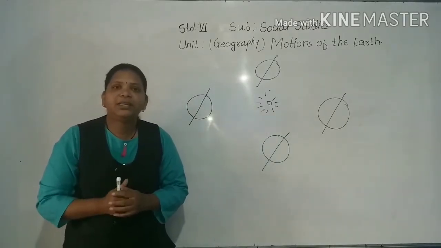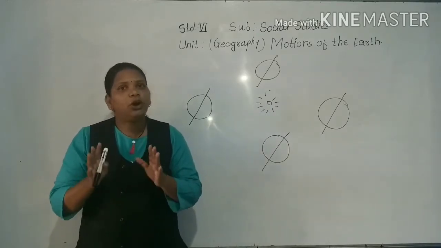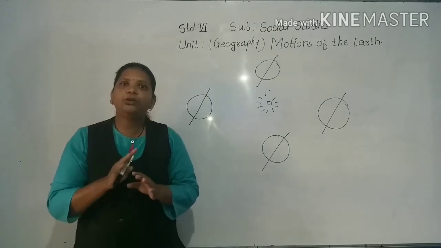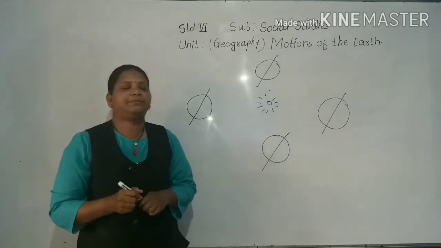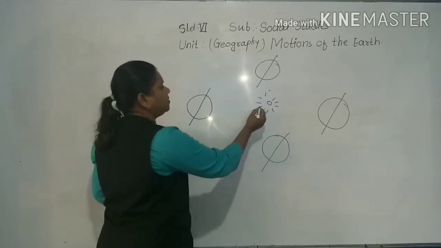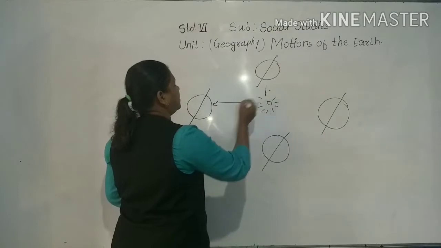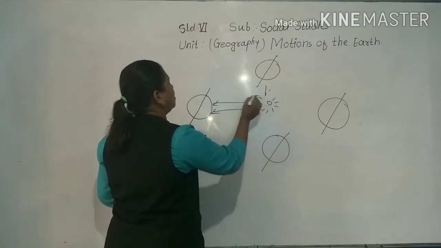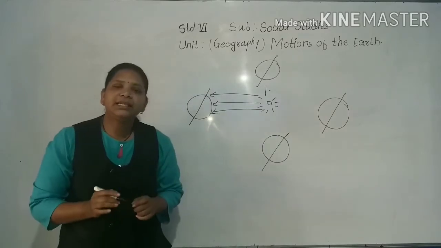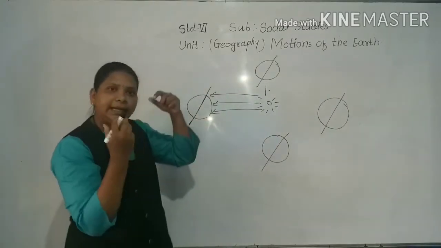Are you getting me, my dear students? See, the earth's axis is not perpendicular to the direction of sun rays. What I am trying to tell you is that the earth's axis is not perpendicular, because our earth is in a tilted manner.